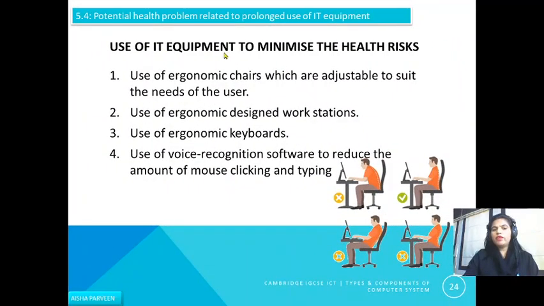So, use of IT equipment to minimize the health risk. If you have prolonged use, then you should use ergonomic chairs which are adjustable to suit the needs of the user. Use ergonomically designed workstations, ergonomic keyboards, and voice recognition software to reduce the amount of mouse clicking and typing.